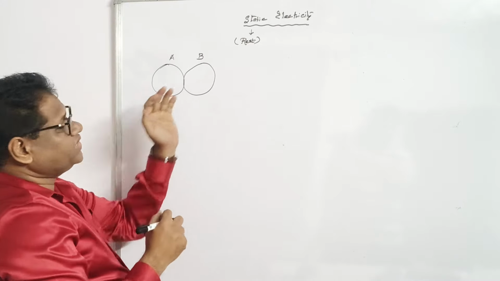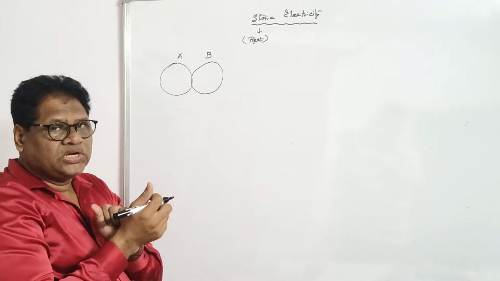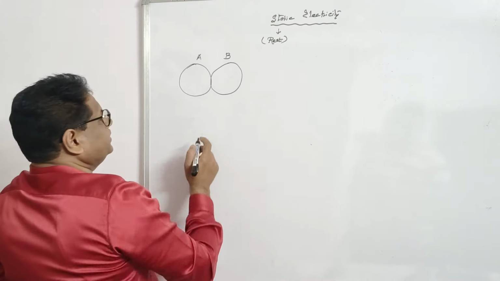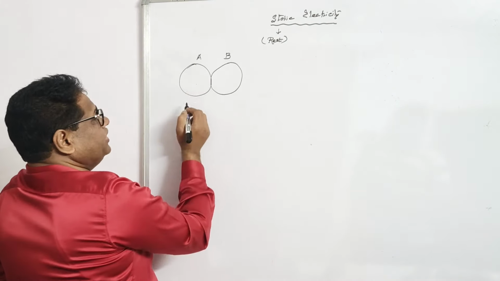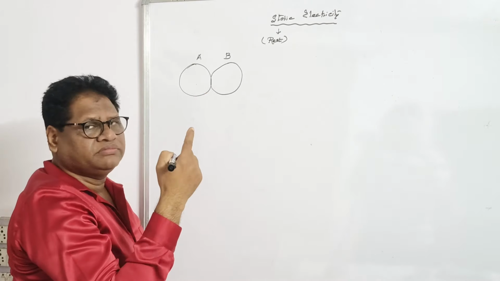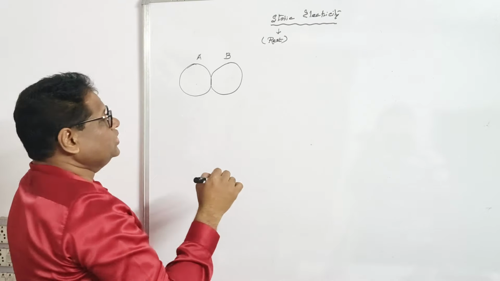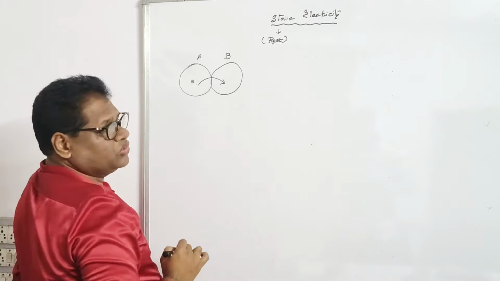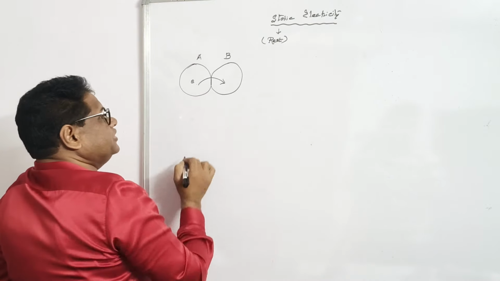Now you can see the bodies are in contact. Now A is rubbed with B. It is possible that A has a tendency to lose electrons, and B has more tendency to gain than to lose electrons. So suppose the electrons are transferred from A to B. Then what happens?